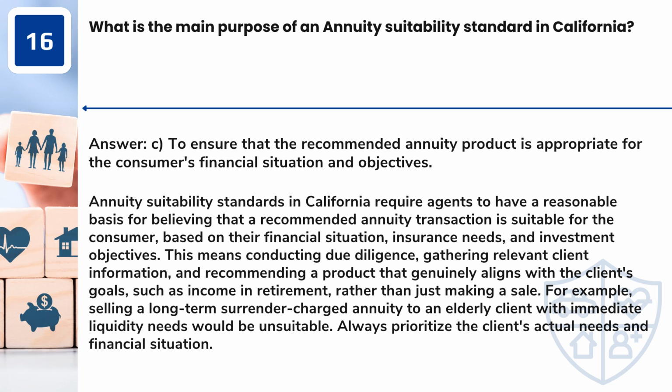This means conducting due diligence, gathering relevant client information, and recommending a product that genuinely aligns with the client's goals, such as income and retirement, rather than just making a sale. For example, selling a long-term surrender-charged annuity to an elderly client with immediate liquidity needs would be unsuitable. Always prioritize the client's actual needs and financial situation.